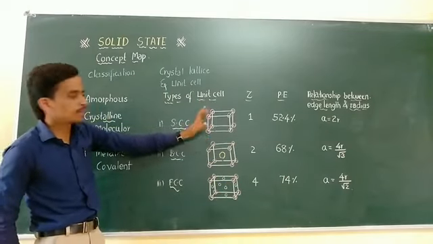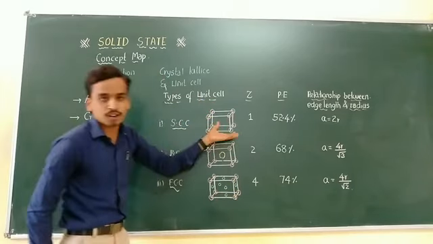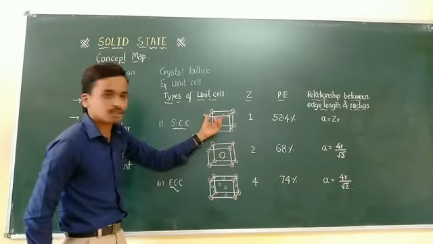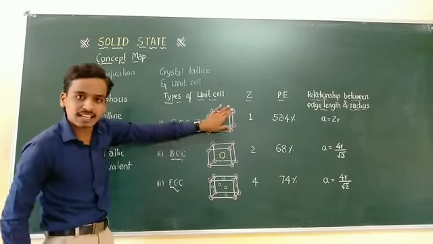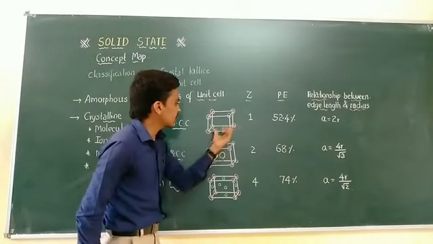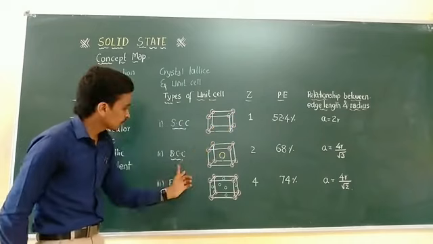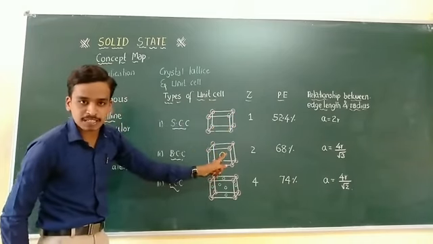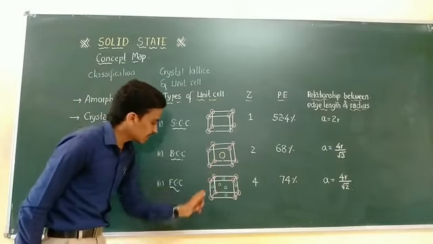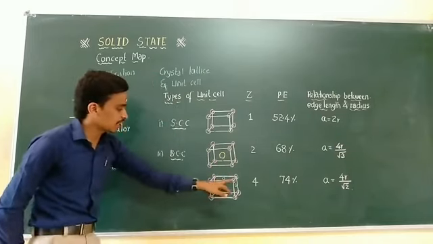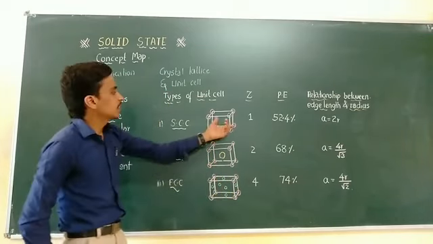In the diagram you can clearly see that in the simple cubic crystal, there are 8 corner atoms. These corner atoms are considered lattice points. A lattice point is where atoms are present. In this first diagram, you get 8 lattice points. In the case of BCC, 8 corners plus 1 extra body atom, therefore the lattice point number is 9. Similarly, in the face centered cubic crystal, 8 plus 6 face centered, the total lattice point number is 14. And this is the diagram.